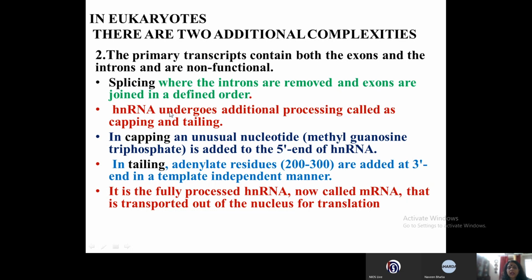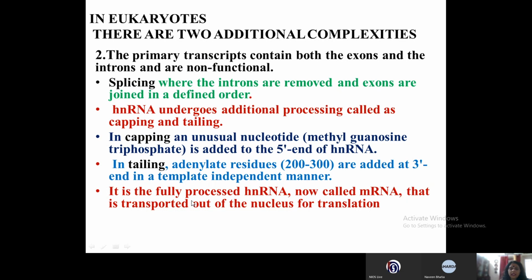The hnRNA undergoes additional processing called capping and tailing. What is capping? Capping is when an unusual nucleotide, methylguanosine triphosphate, is added at the 5' end of the hnRNA, and tailing is when adenylated residues, about 200 to 300 adenosines, get added at the 3' end of the mRNA.